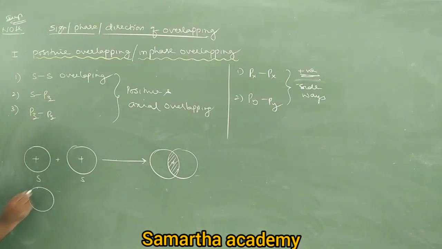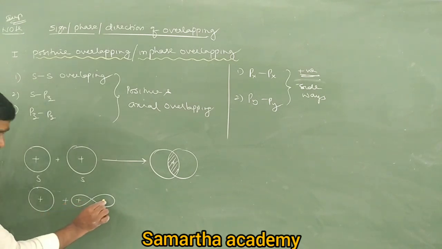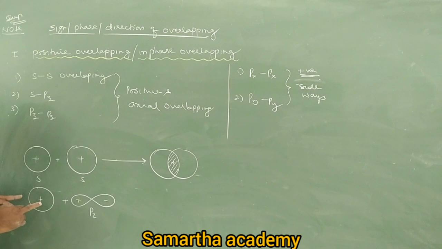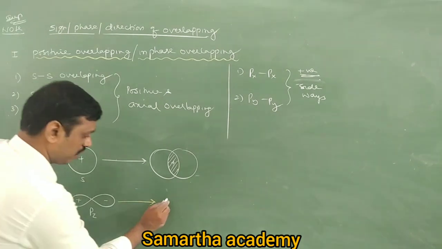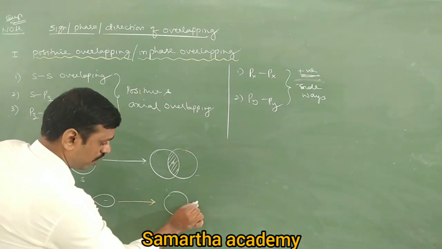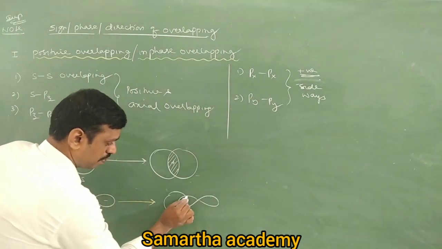The S orbital is spherical. The PZ orbital is dumbbell shaped, no? Here PX, PY, PZ, these three have two lobes. In two lobes, one lobe is positive and the other lobe is negative. This positive portion should overlap with a positive portion. Then only it is called positive overlapping. After overlapping, the bond forms like this.